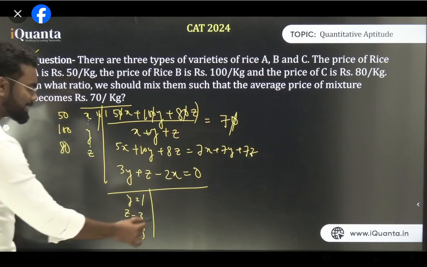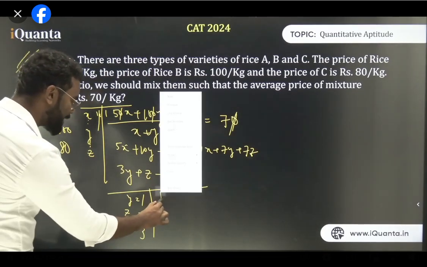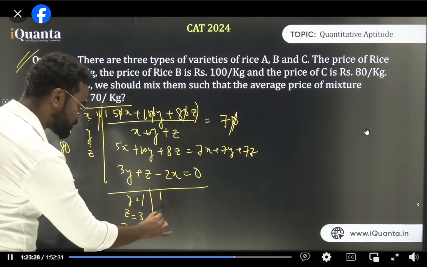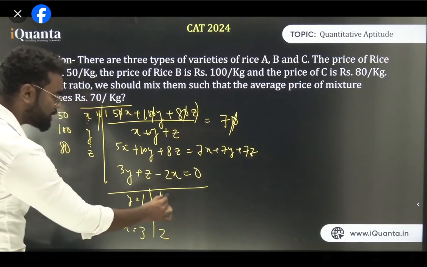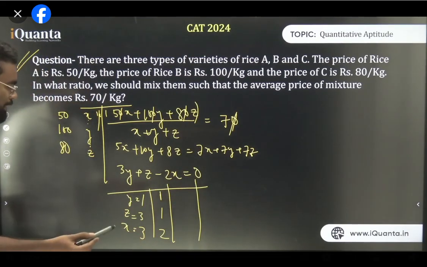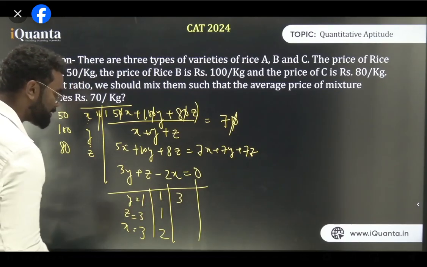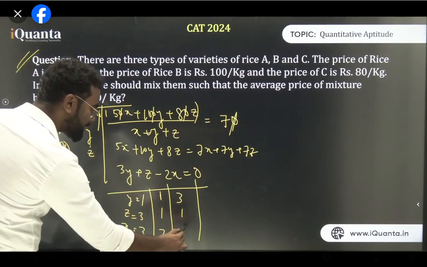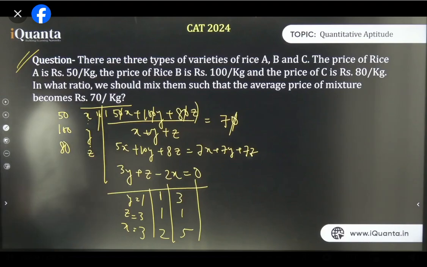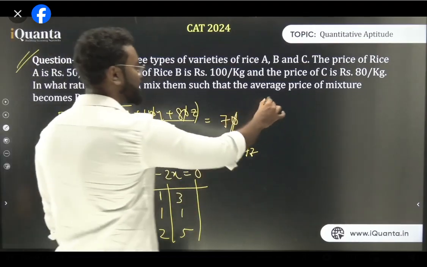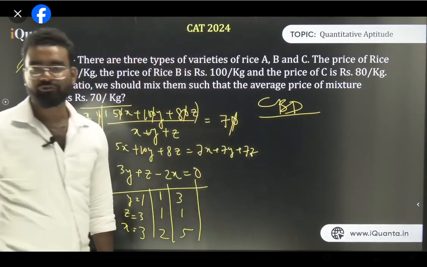Another solution can be, let's say, y's value is 1, z value is 1, so that is 4, and this value is 2. So you can have infinite values. Also you can have a value like y value is 3, 3 3s are 9, 3, 1, and 5. So all of these are basically possibilities. So that's why the answer is cannot be determined. This answer is CBD. So remember, that is a very important concept.